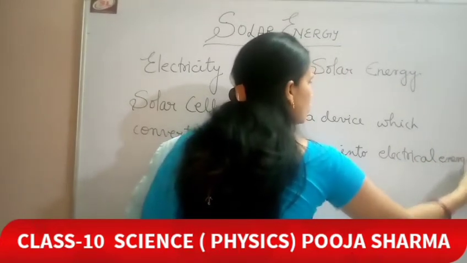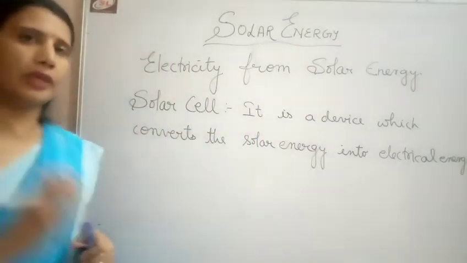It is a device which changes the solar energy into the electrical energy.